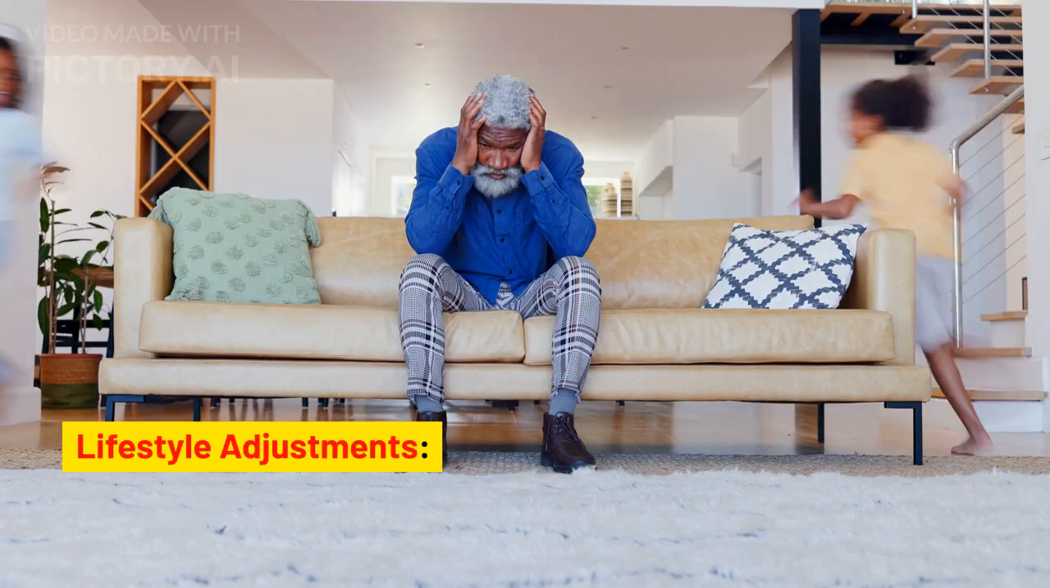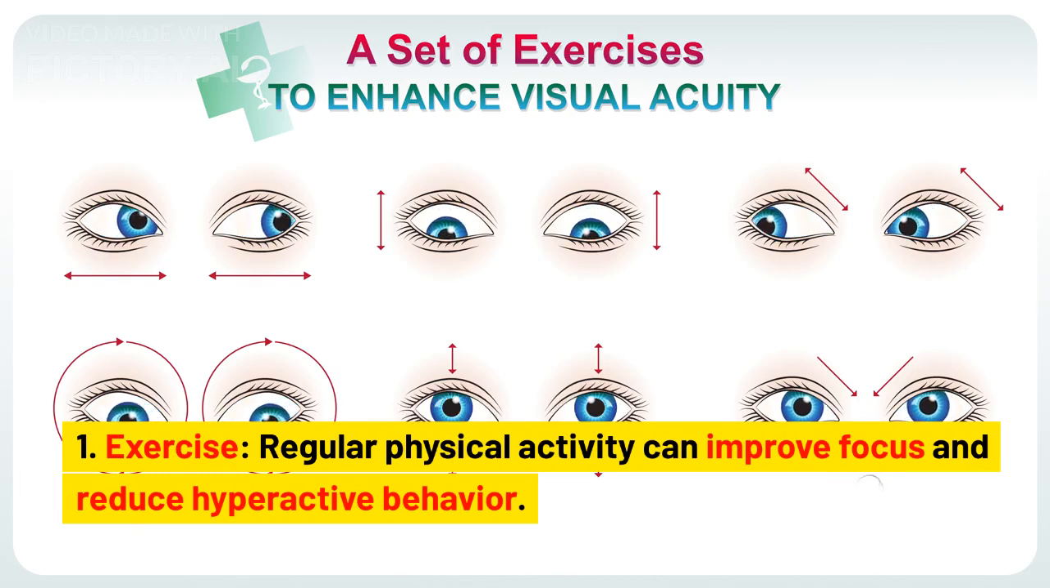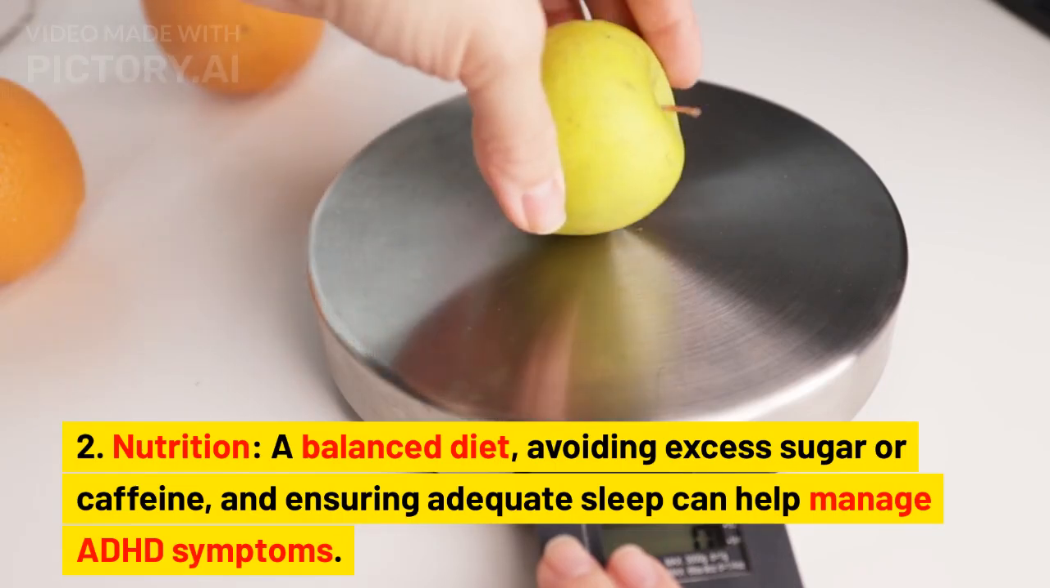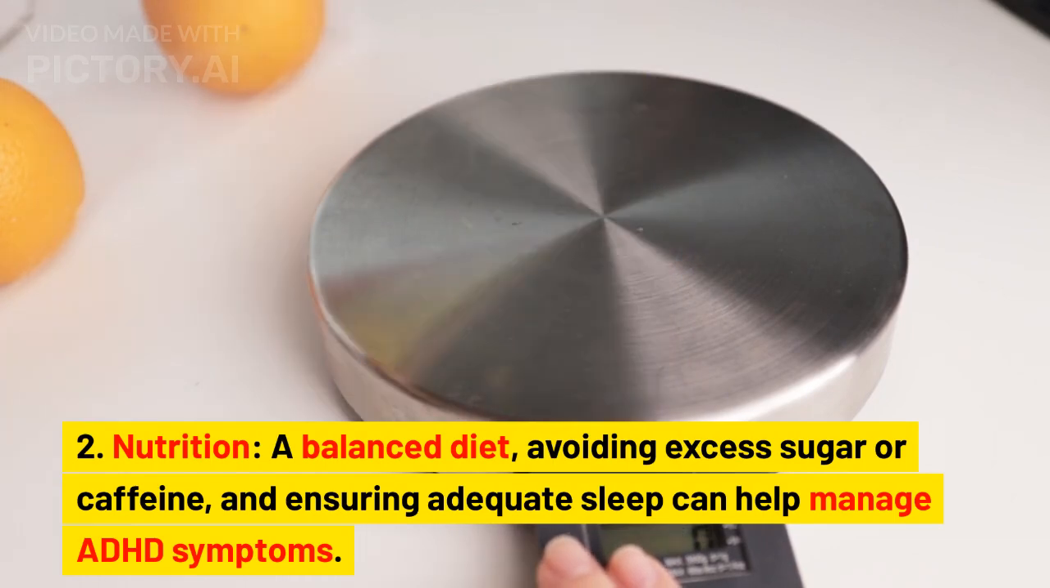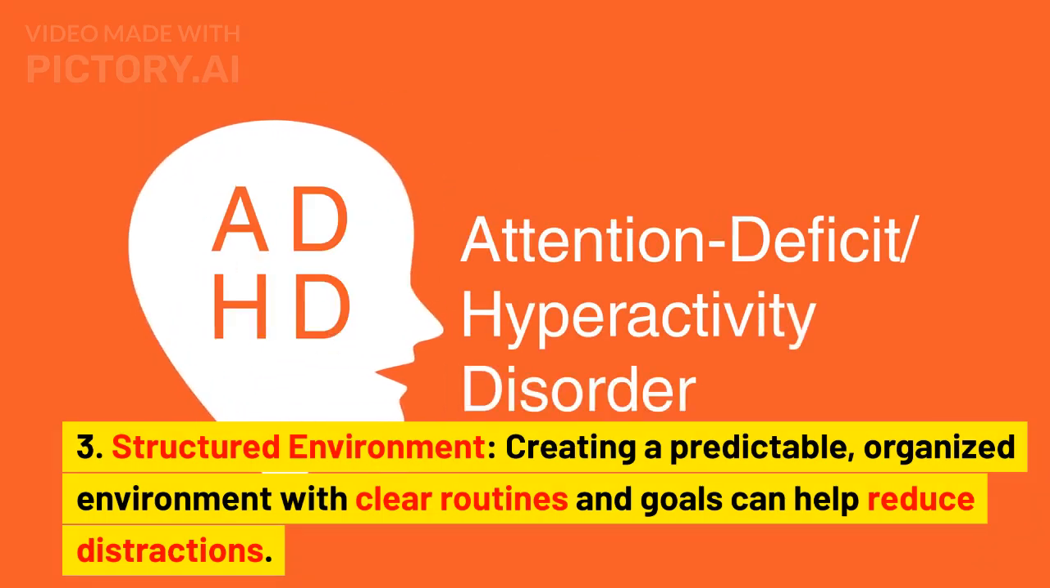Lifestyle adjustments. 1. Exercise. Regular physical activity can improve focus and reduce hyperactive behavior. 2. Nutrition. A balanced diet, avoiding excess sugar or caffeine, and ensuring adequate sleep can help manage ADHD symptoms. 3. Structured environment. Creating a predictable, organized environment with clear routines and goals can help reduce distractions.